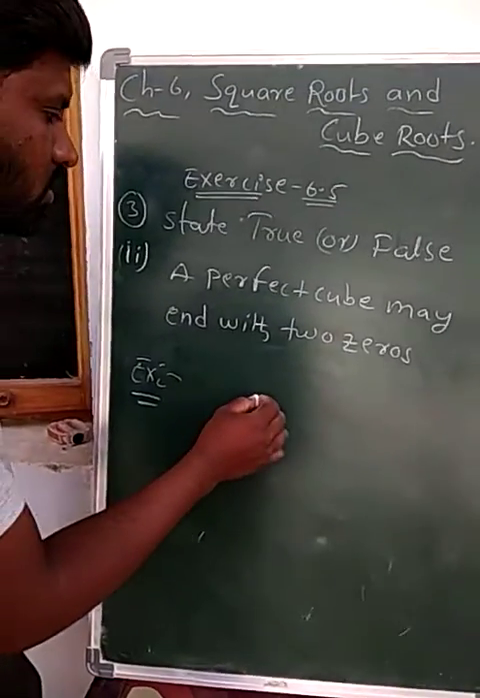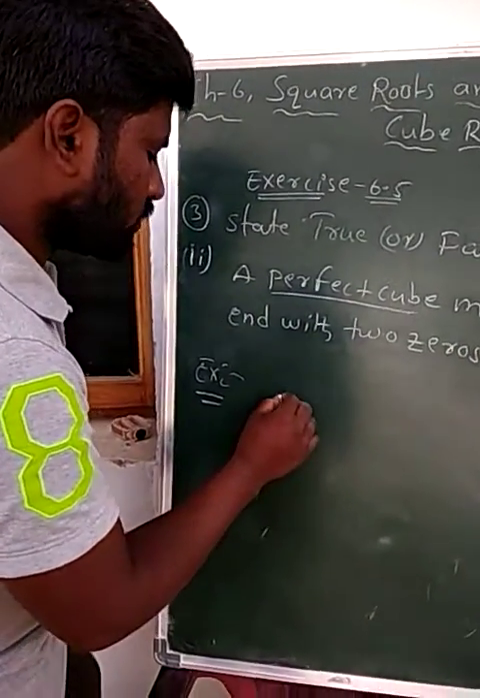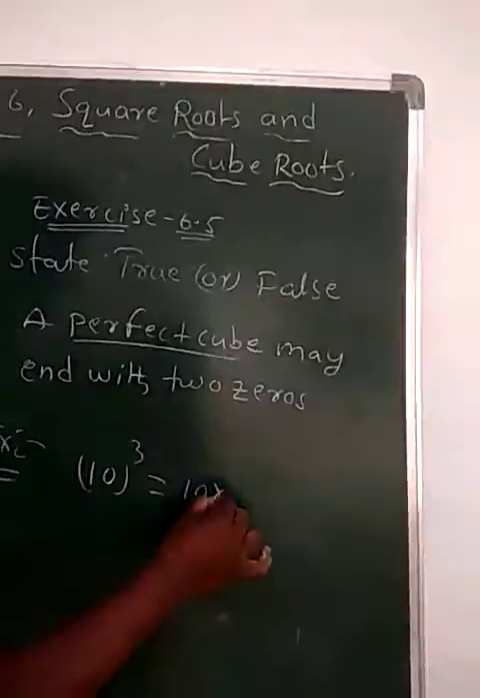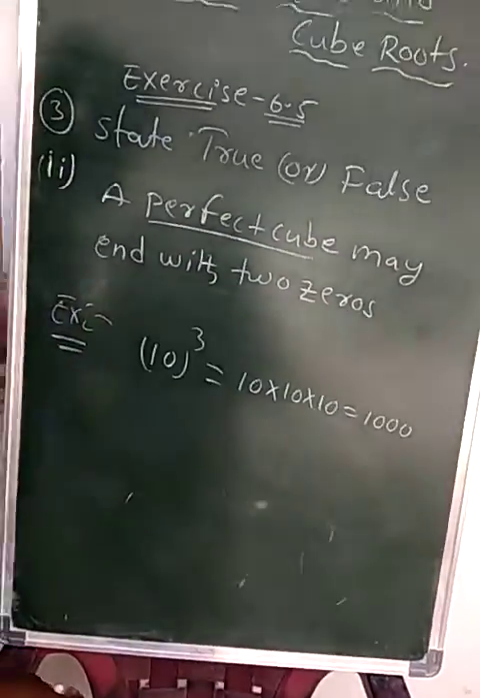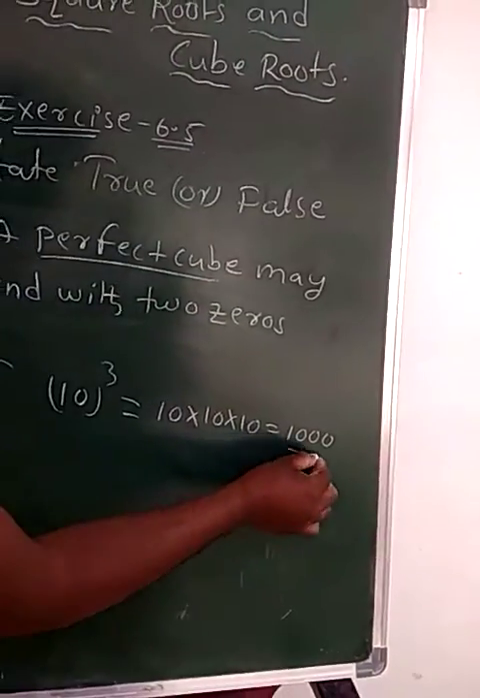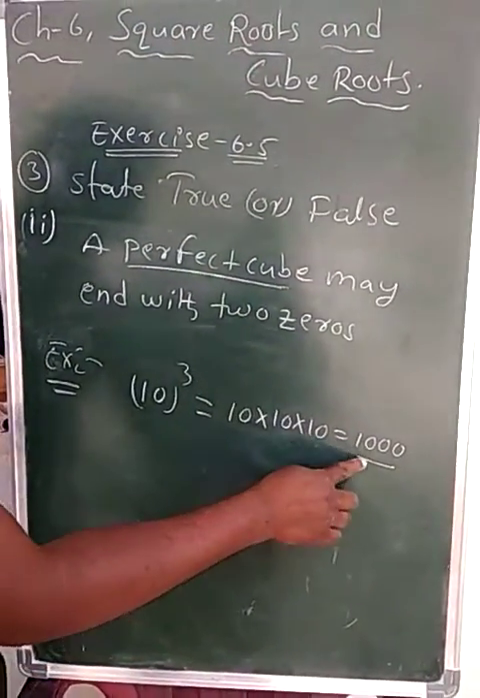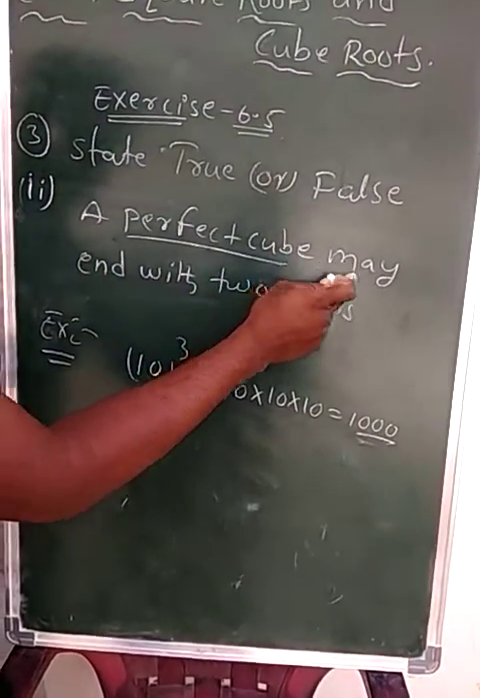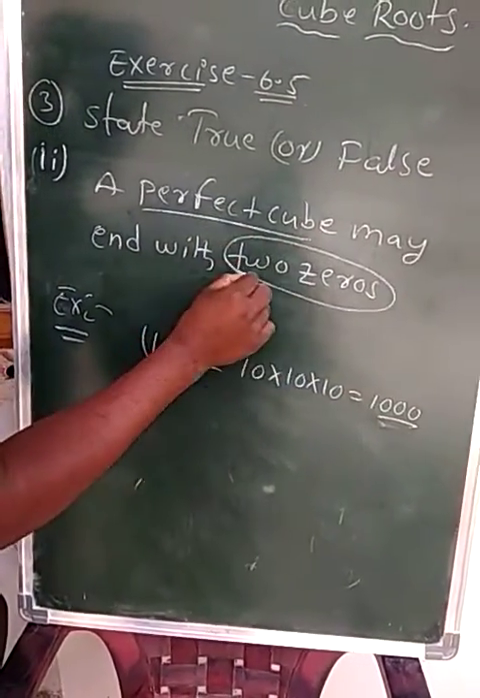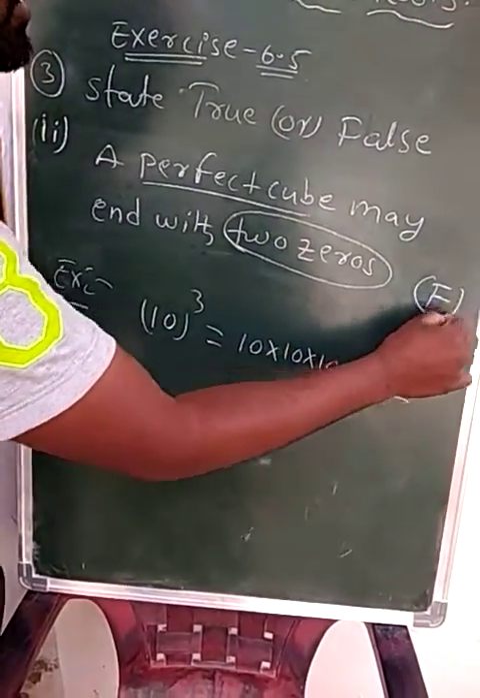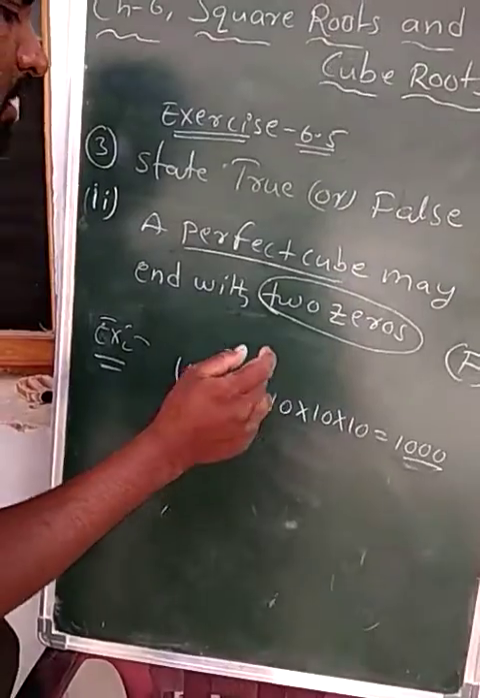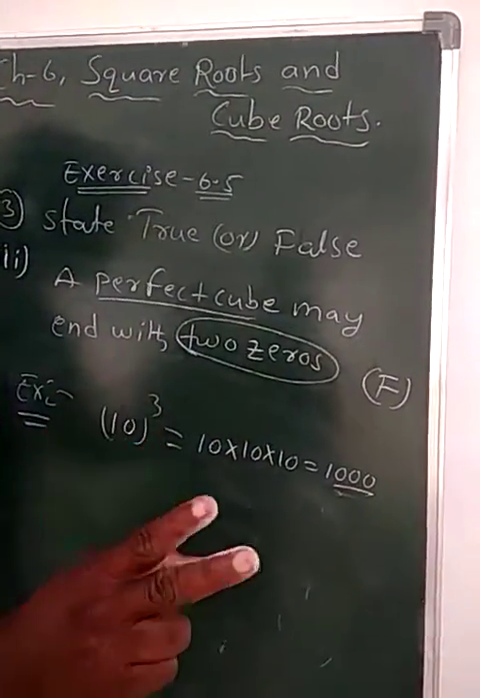We know a perfect cubic number, so for example 10 cube. 10 cube means what, Nana? That is 10 into 10 into 10, that is equal to 1000. So 1000 is a perfect cubic number. It ends with how many zeros, Nana? 3 zeros. But here a perfect cube may end with 2 zeros. So that's why the given statement is what, Nana? It's a false statement. Okay, students, a perfect cube may end with 3 zeros only, not 2 zeros.